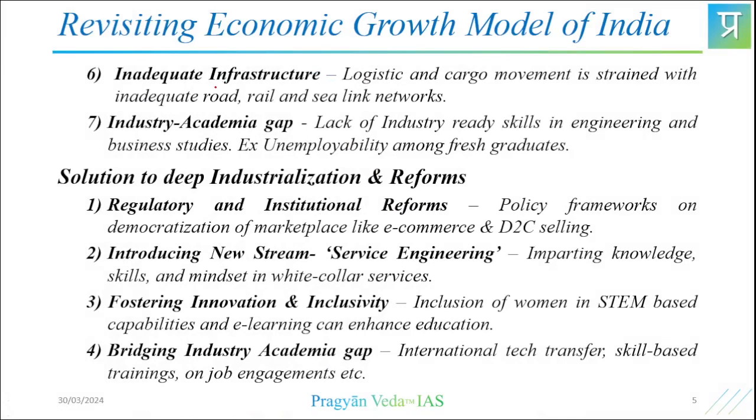And inadequate infrastructure, especially with respect to logistics and cargo coming via road, rail, and sea link. The Indian government has a lot of initiatives in this direction, but still infrastructure plays a big role in getting the investments and operations-related facilities for the growth of any company, right?